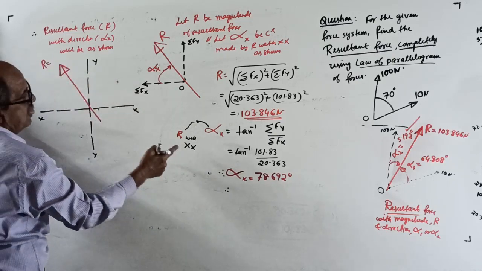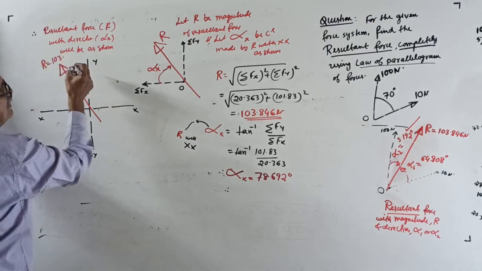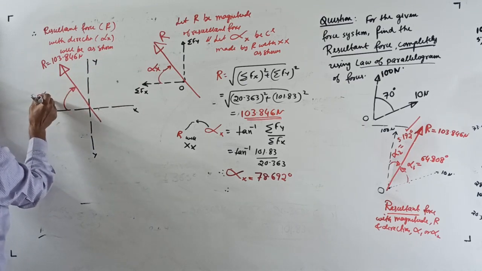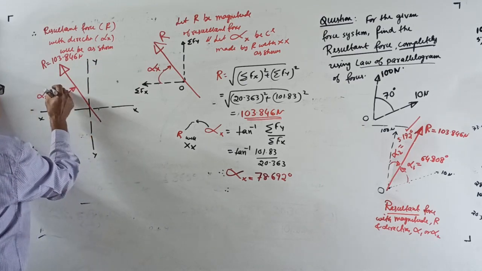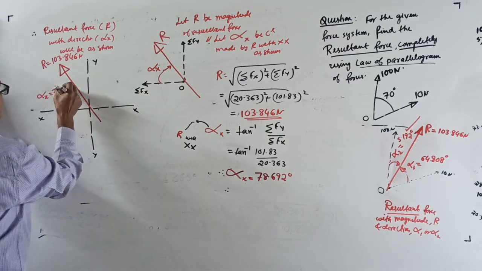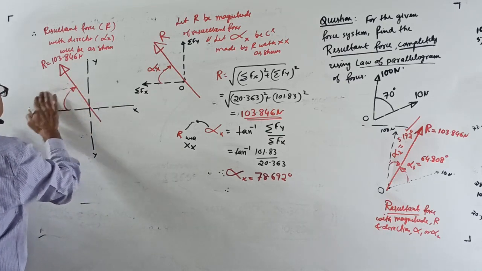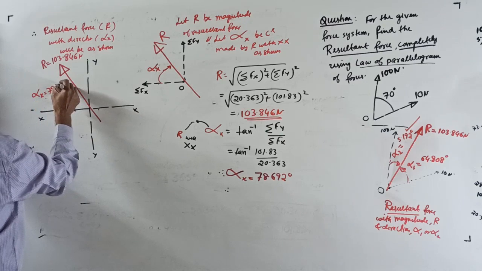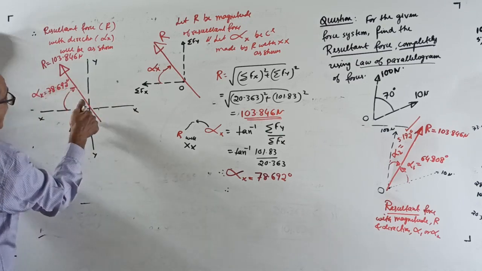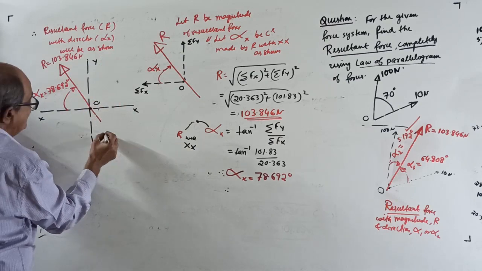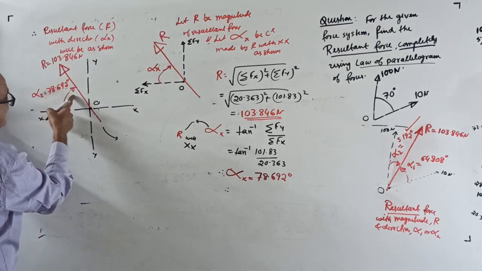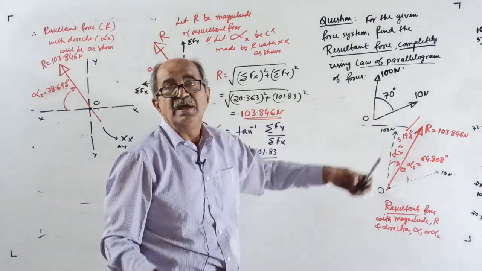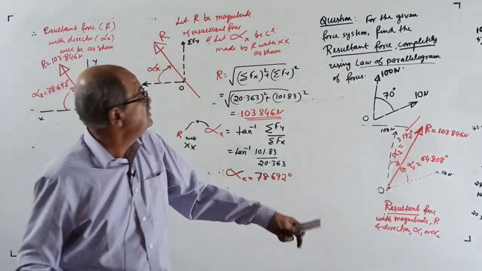Resultant R equal to 103.846 Newton, and this angle, you took alpha x, equal to 78.692 degrees. Look at this side. This angle alpha x equal to 78.692 degrees. Right here, this is the answer with respect to direction with respect to xx or yy. But in the question, there is no xx, yy. Now check the answer.